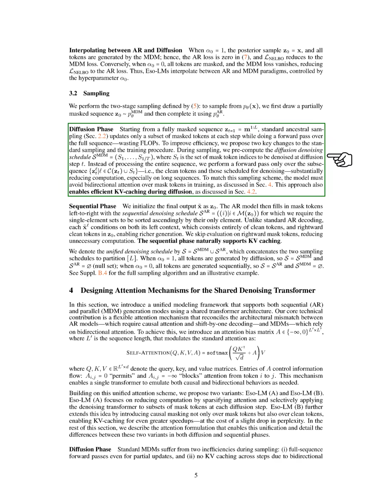Section: Designing attention mechanisms for the shared denoising transformer. In this section, we present a unified modeling framework that accommodates both sequential and parallel generation modes using a shared transformer architecture. Our main contribution is a flexible attention mechanism that addresses the differences between autoregressive AR models, which need causal attention and one-step decoding, and multidirectional models, MDMs, which use bidirectional attention.